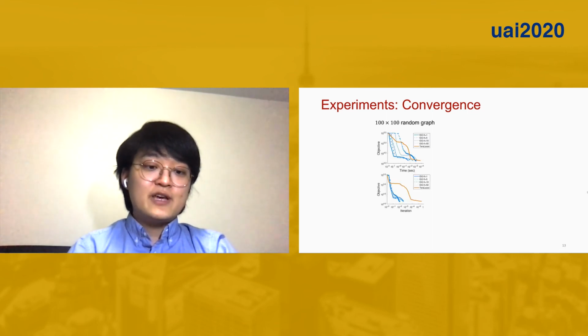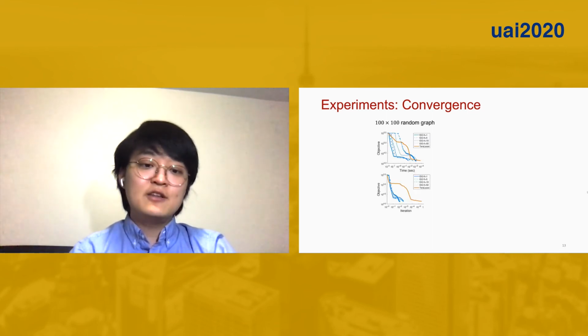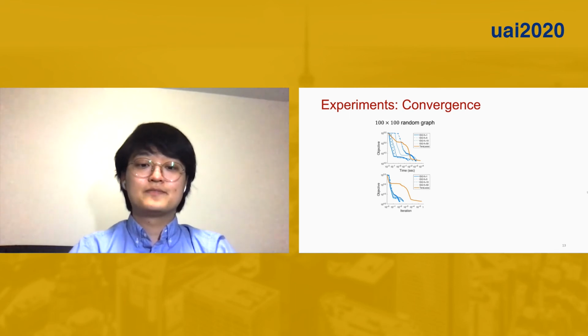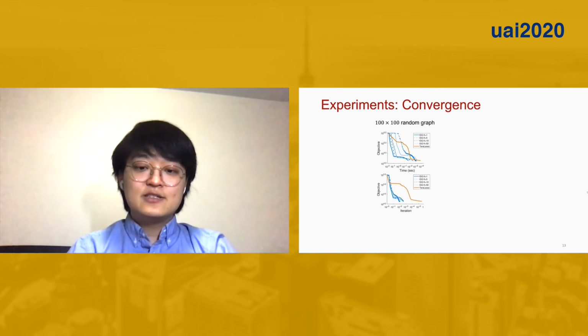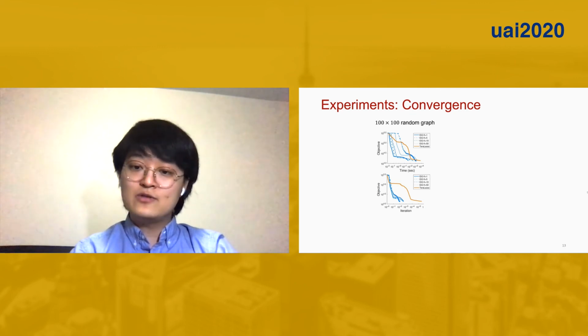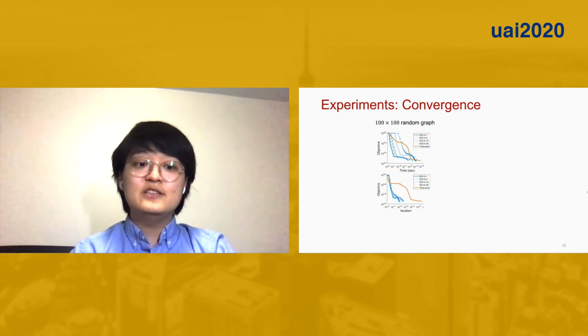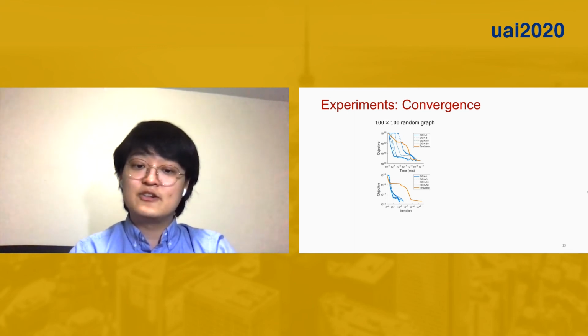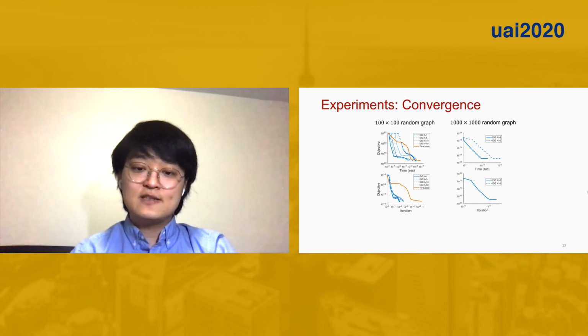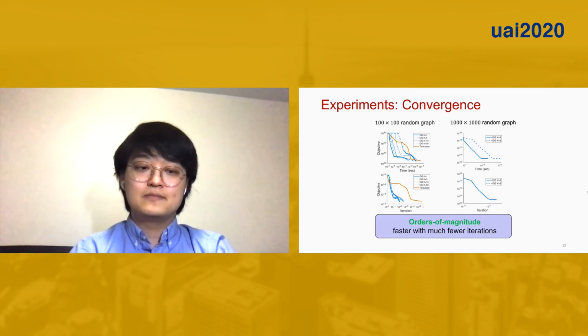Our experiments show that EiGLasso is orders of magnitude faster than the previous method. We can see that EiGLasso is faster with all degrees of Hessian approximation, and Hessian approximation with only one eigenvalue suffices to converge to the same optimum with much fewer iterations. On 1,000 by 1,000 graphs, the previous method did not converge within 24 hours, whereas EiGLasso took a few hundred seconds.